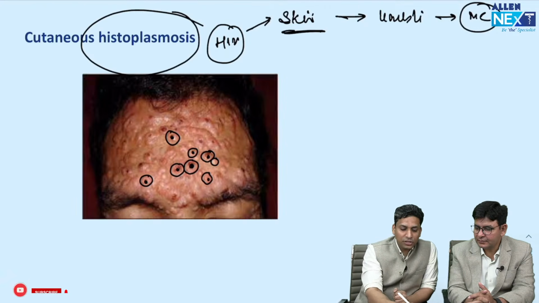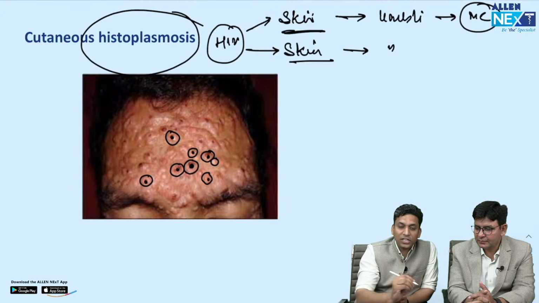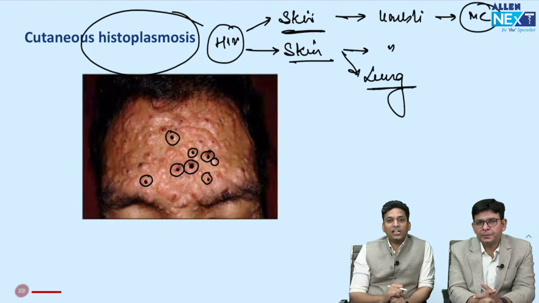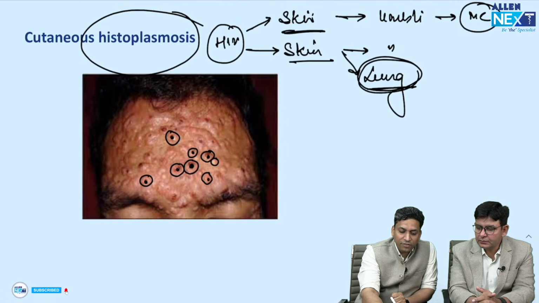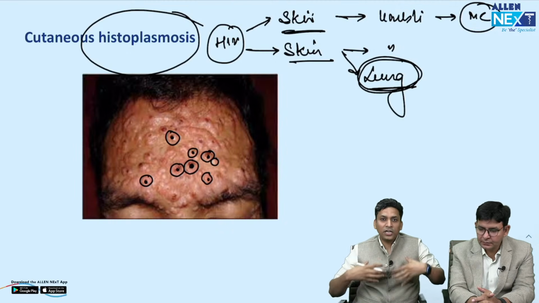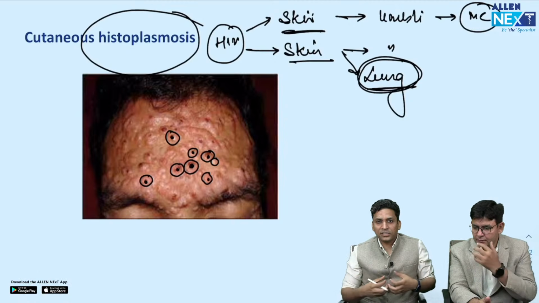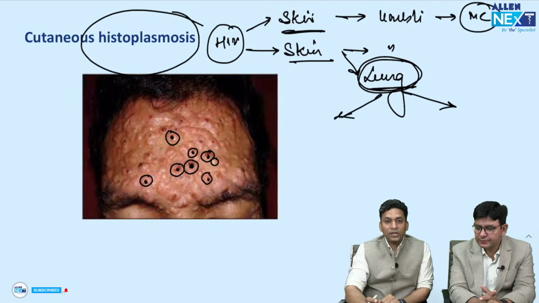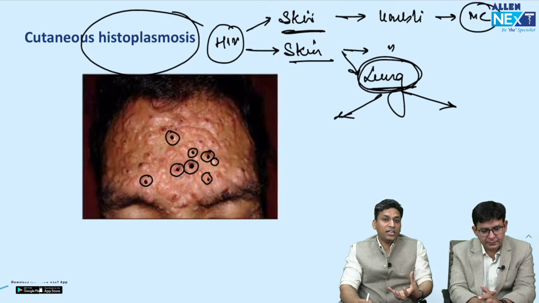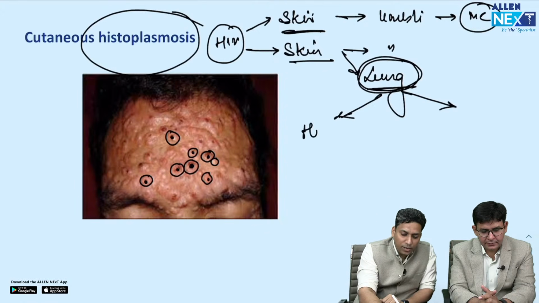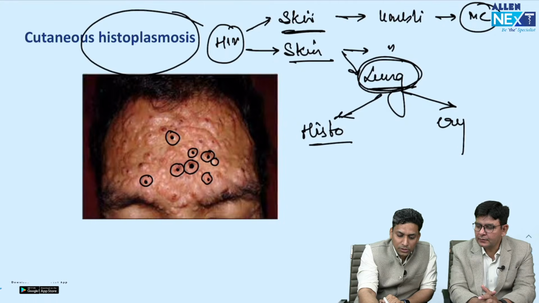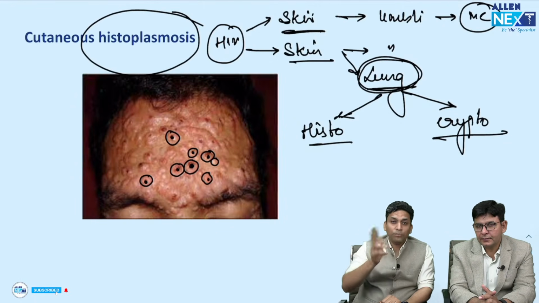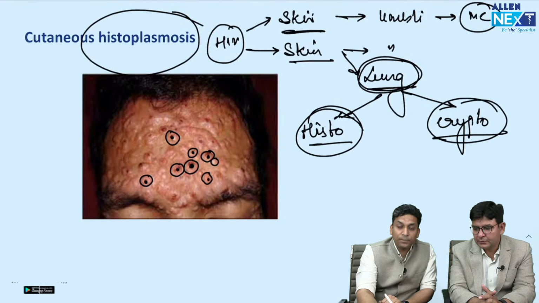But if in the same question the patient is HIV positive, presented with skin lesions having central umbilication, along with that lung involvement is present. If it is mentioned that the patient has hilar lymphadenopathy, or pleural effusion, pneumonitis, or dyspnea, or any lung finding is present, then you should think of systemic fungal infection, which is very common in immunocompromised HIV positive patients, like histoplasmosis and cryptococcosis. Now remember that lung infection can occur in both, histoplasmosis as well as cryptococcosis.